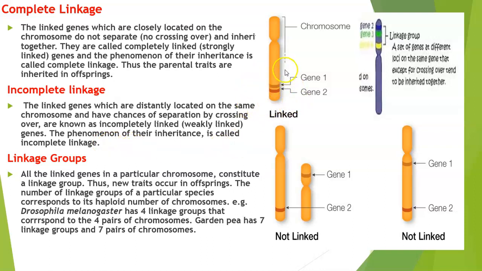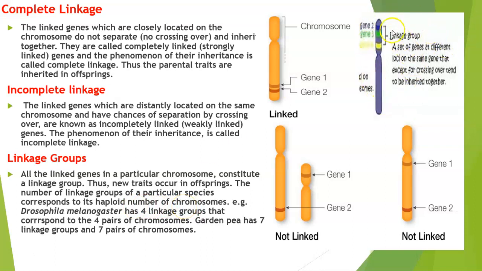Whereas complete linkages, students, you need to know, are the ones responsible for inheritance of the parental trait in the offspring. After that, you need to know what a linkage group is. All the linked genes in a particular chromosome constitute a linkage group. Thus, new traits occur in offspring. The number of linkage groups of a particular species corresponds to its haploid number of chromosomes.